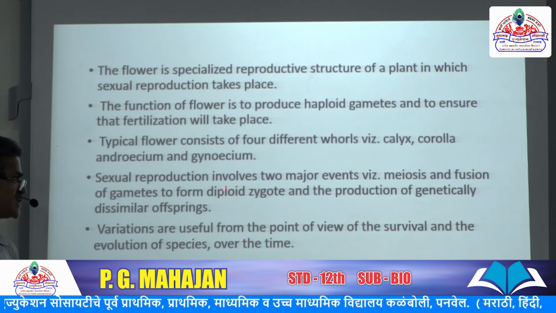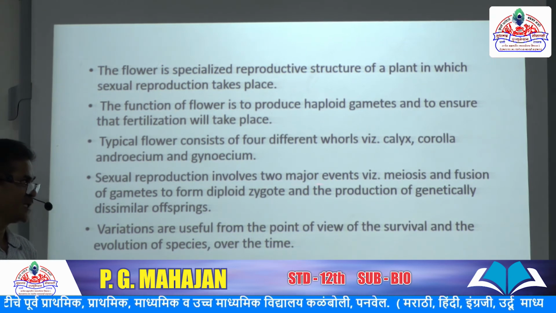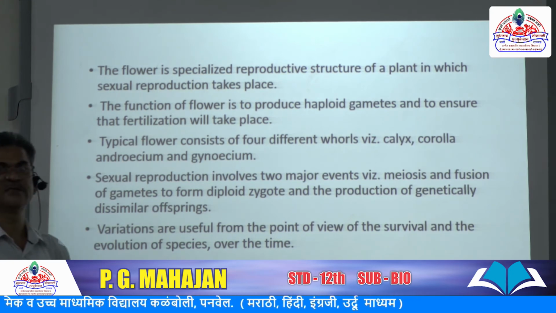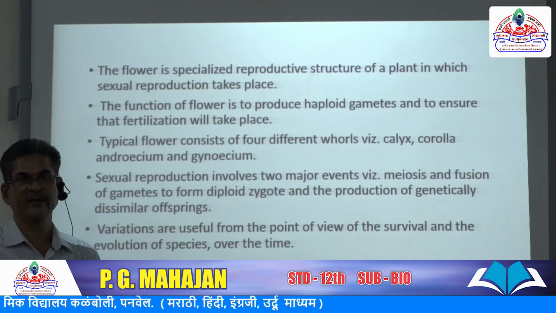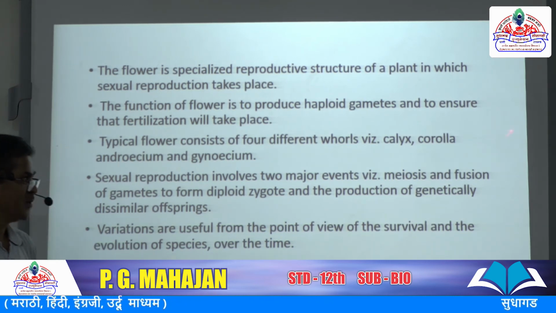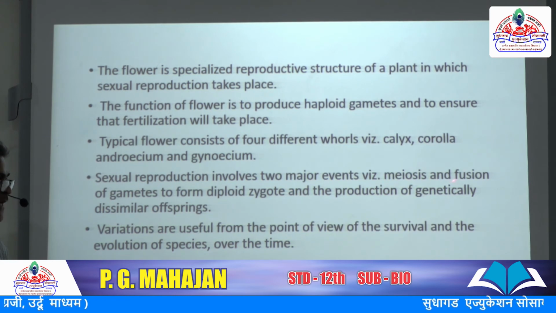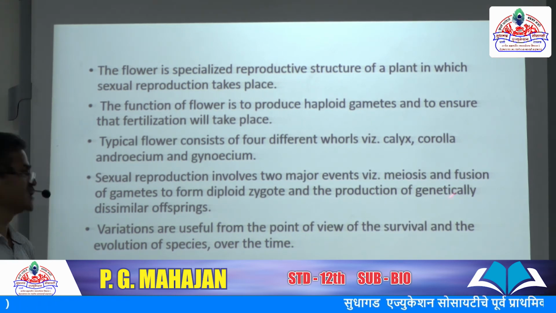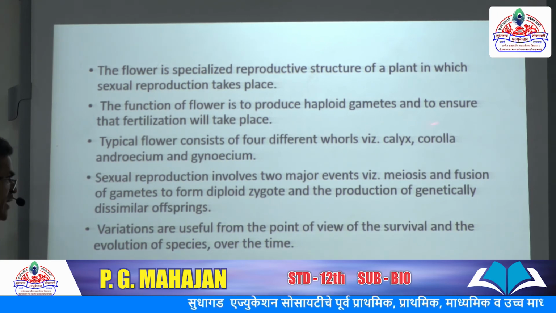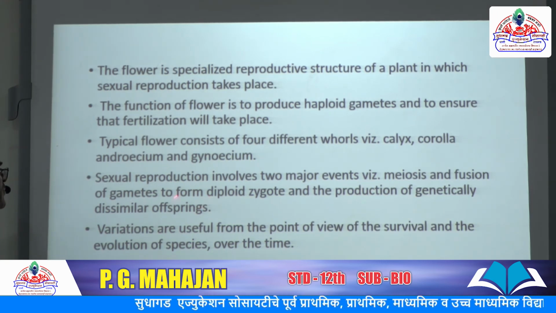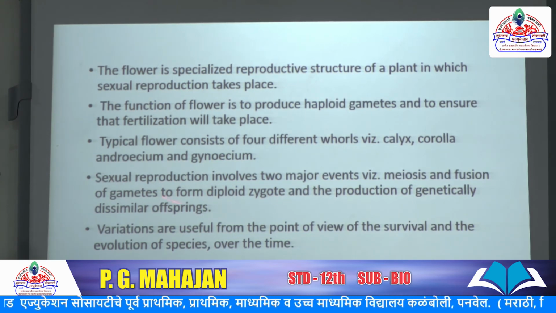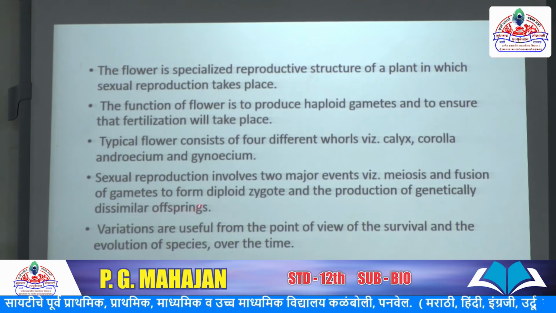Sexual reproduction involves two major events, meiosis and fusion. First of all, meiosis. Meiosis means reduction division. One cell divides into four cells, that is called meiosis. After meiosis, there is fusion of the gametes to form the diploid zygote, meaning haploid male and haploid female gametes form the diploid zygote, and the production of genetically dissimilar offspring.